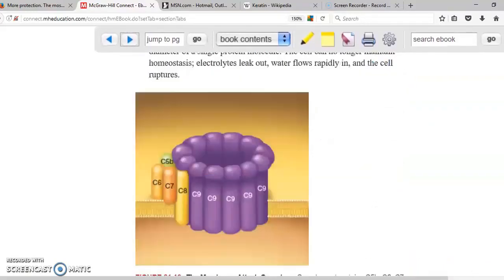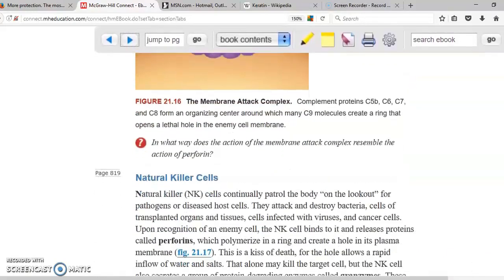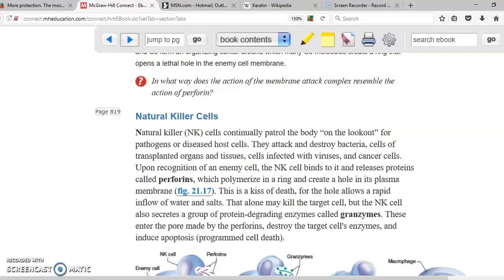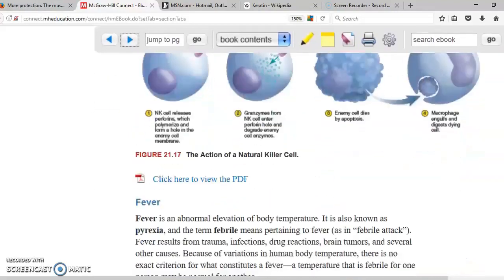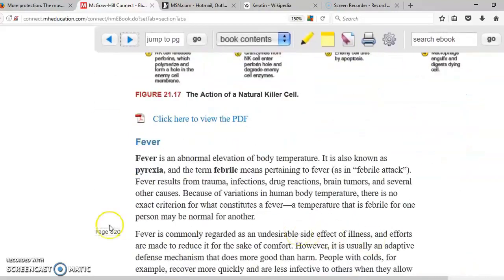If we keep scrolling down, we can see in there the complement activation. I explained how this is going to happen. Next ones are going to be natural killer cells, which I already mentioned as well. Okay, so then we keep scrolling down, and then we're going to go to the other topic.